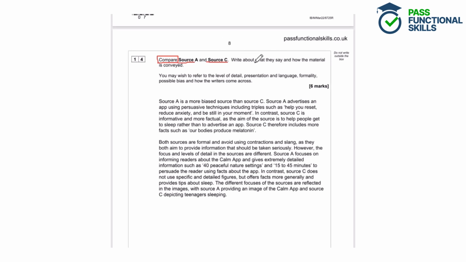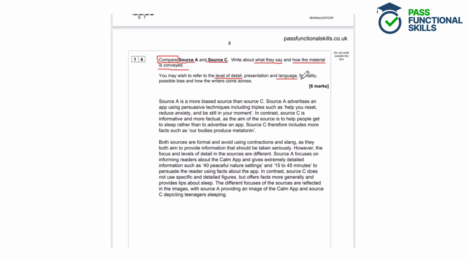We need to be writing about what the sources say. So the content of the sources, what topic they're talking about and what they're saying about it, what kinds of opinions they have. And also how the material is conveyed. So that means we need to be looking out for any language techniques such as rule of three, alliteration, similes, metaphors, that kind of thing. We also have some ideas of what we could refer to here. So the level of detail, so is one source more detailed than another source, and why might that be? Any presentation and language that's been used, so are there any specific words or phrases that are similar or different in the sources?